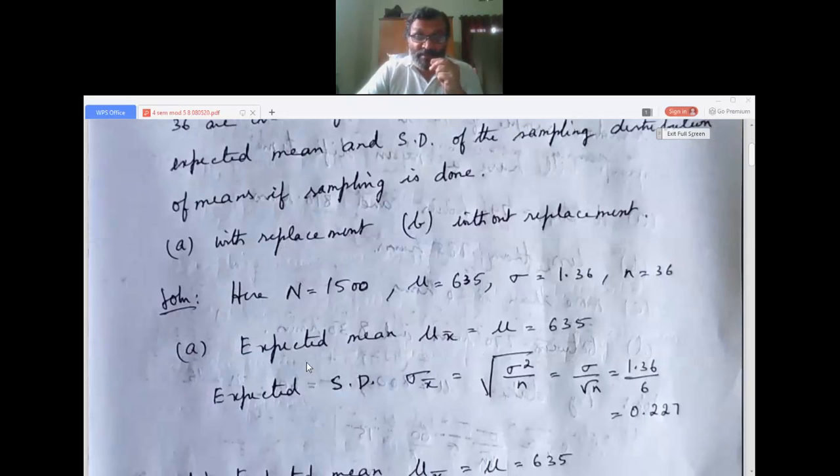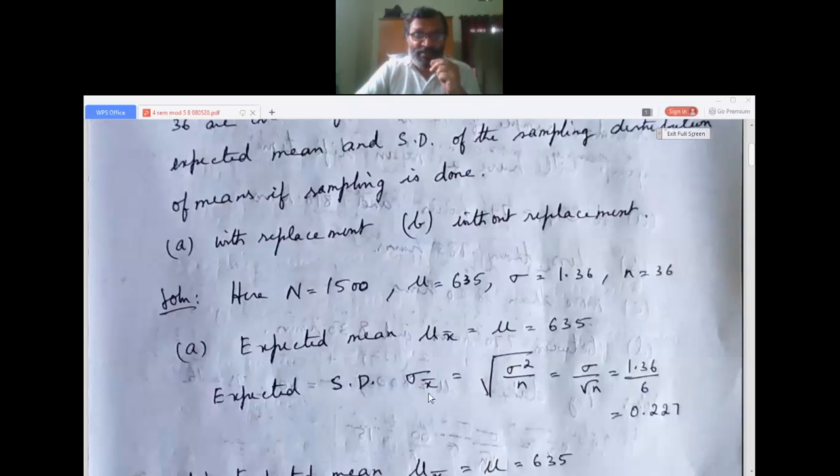For the expected mean, just read the notes I have given before on this topic, then you will understand more. The expected mean mu of x bar is equal to mu, that is equal to 635. Why? Because in sampling, as in the first topic I gave, whenever they give a normal distribution, mu of x bar is equal to mu. That is the expectation, because the mean is already given as 635.